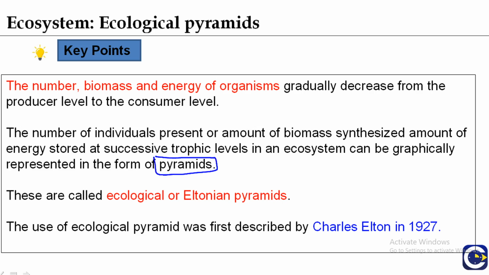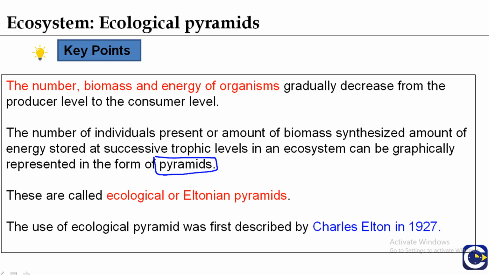So an ecological pyramid can be defined as a graphic representation of the numbers, the biomass, or the status of accumulated energy at different trophic levels in a food chain in an ecosystem.